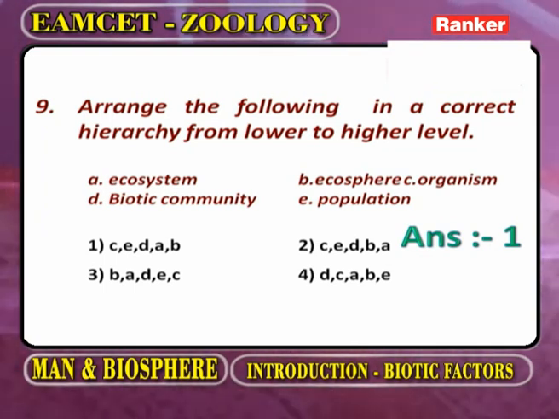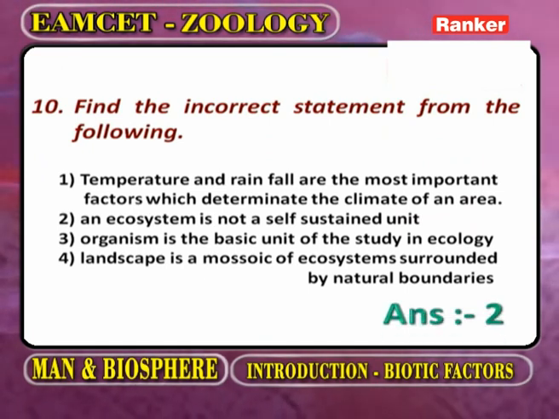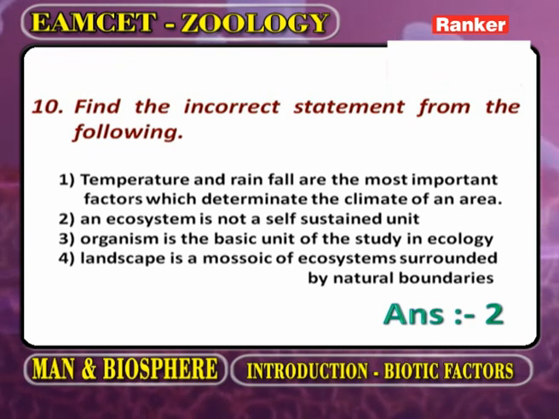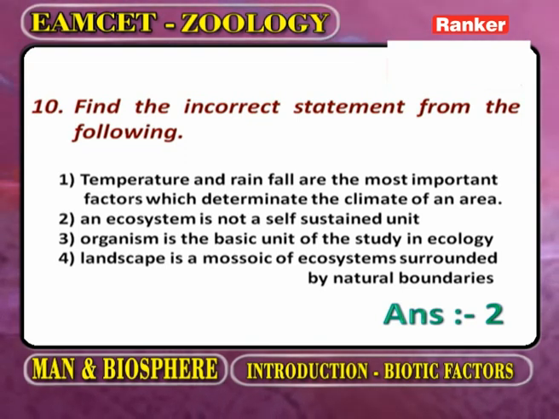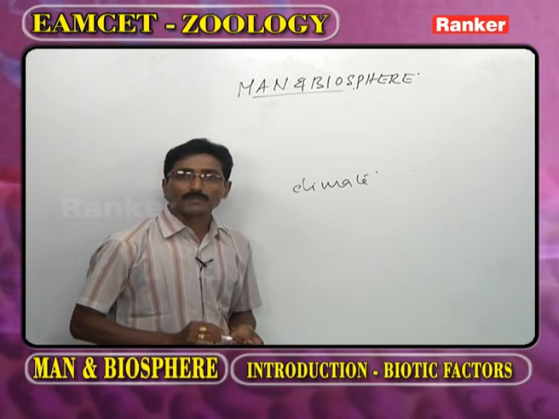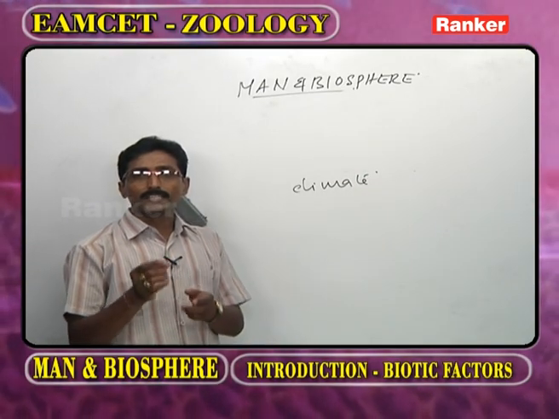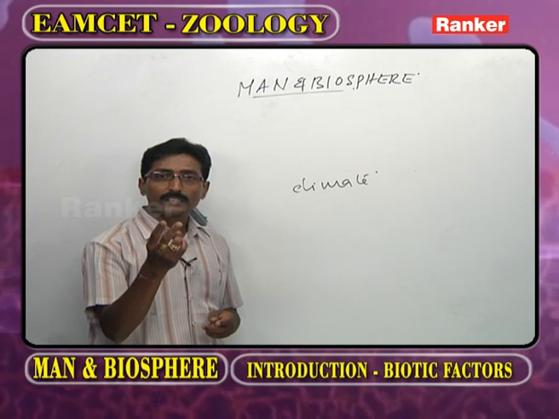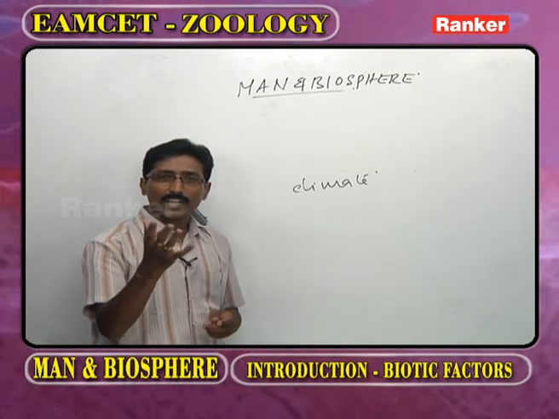Before going to the next question, find the incorrect statement from the following. Now the first statement: temperature and rainfall are the most important factors which determine the climate of an area. Now as we observe the climate, what is meant by climate? It is an assemblage of temperature, light, and next humidity, rainfall, etc.